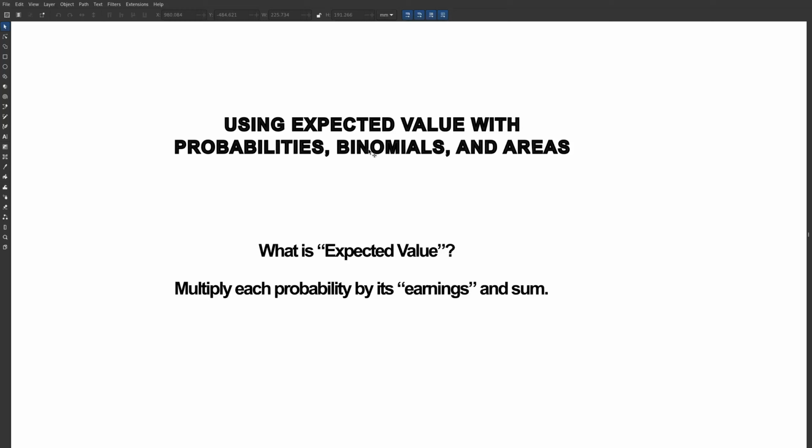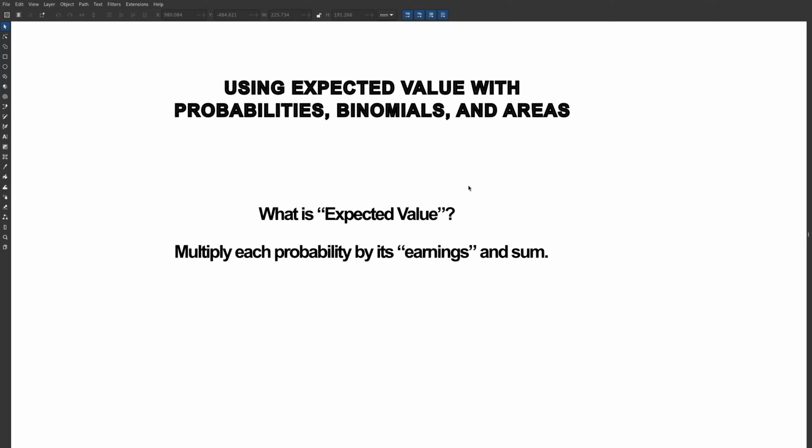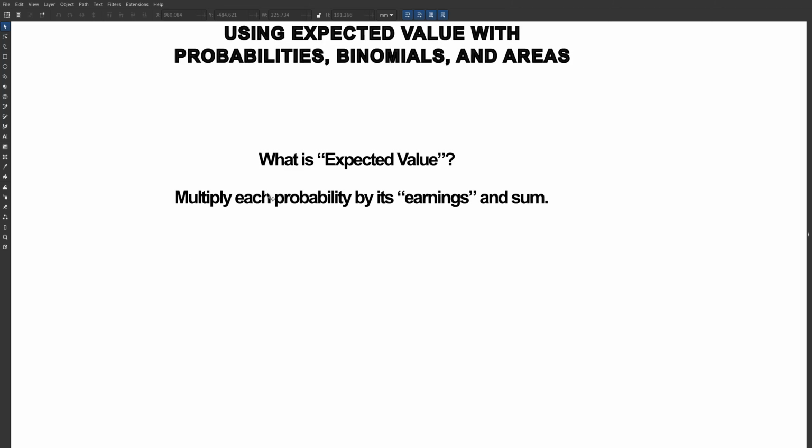Okay, in this video, we're going to be using expected value with probabilities, binomials, and areas. So what is expected value? Let's say you go to a casino and you gamble some money. How much should you expect to leave with? That's the basic idea of expected value, some formalization of that idea. To do that, we're going to multiply each probability by its earnings and sum up.